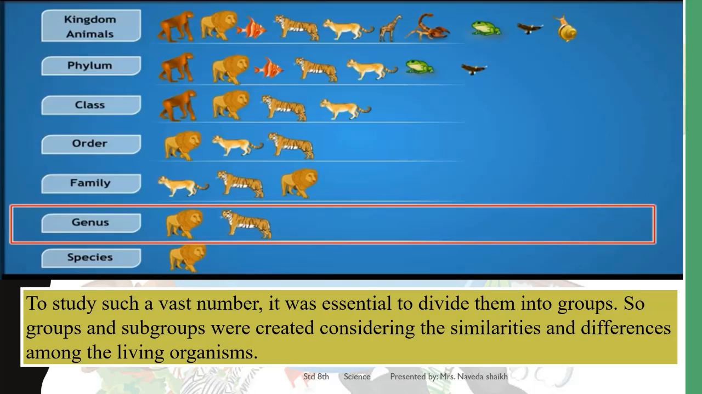So what is done is they are sorted. Now some which live on the land, then according to that, some which are feeding on, which are herbivores, which are carnivores, depending on that. So they were divided into groups and subgroups considering their similarities and differences among the living organism. Okay, so with this, the system of kingdom, phylum, class, order, family, genus, species has come into existence.